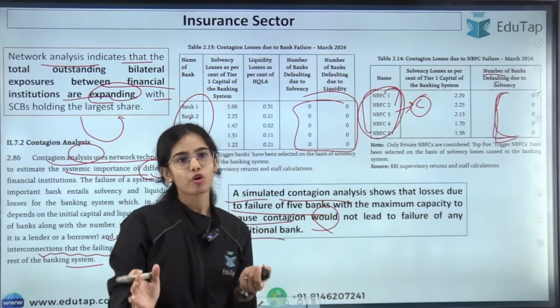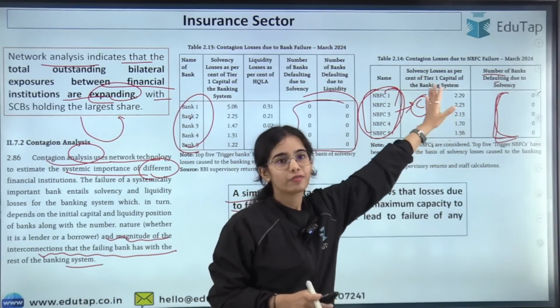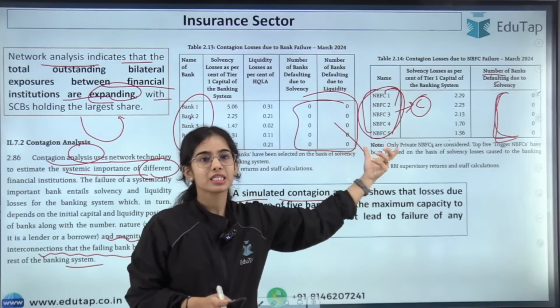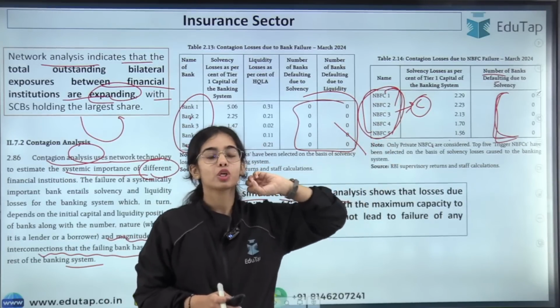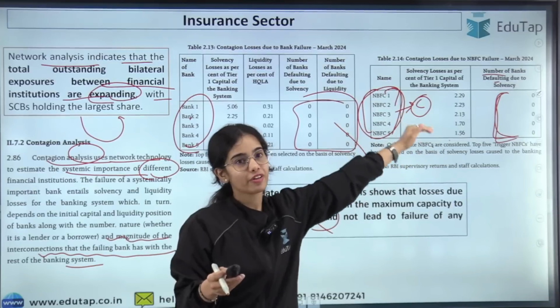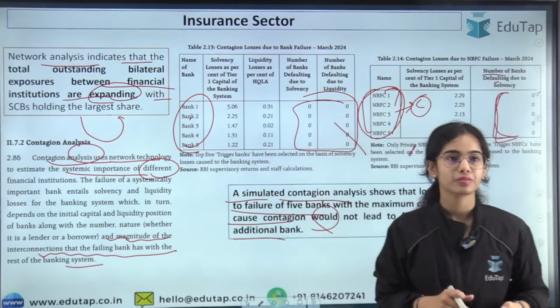See, NBFCs defaulting will not be much of a problem, but banks defaulting will be. So we have seen in the case of the banks that even if the top 5 NBFCs, which have a lot of interconnection with the banks, are failing, it will not affect the banks. I hope this is clear.